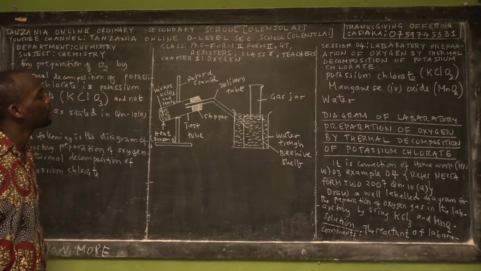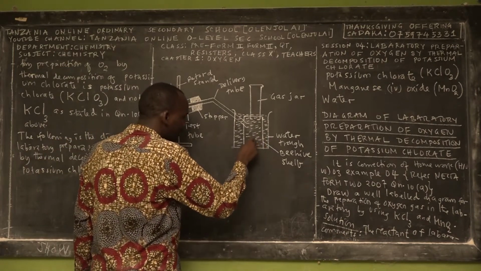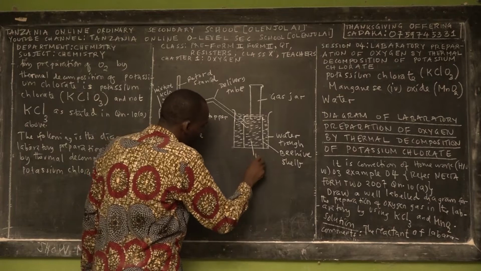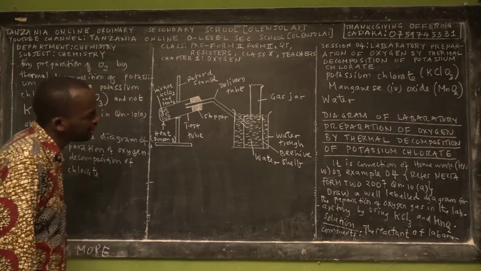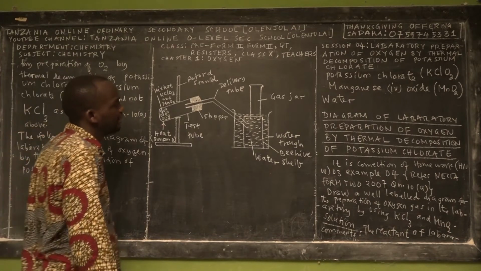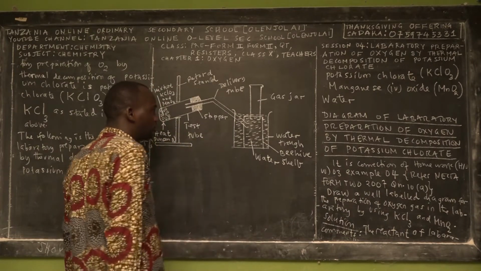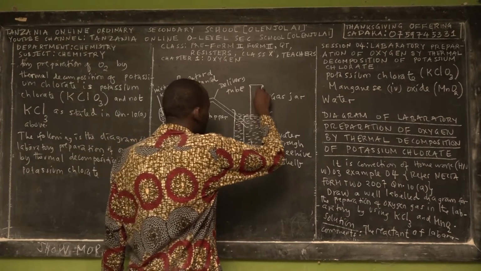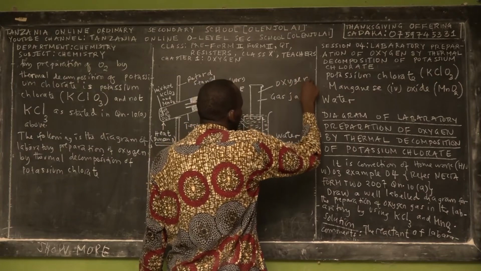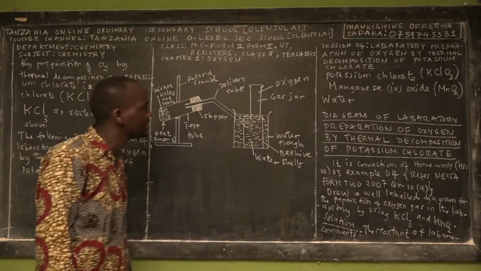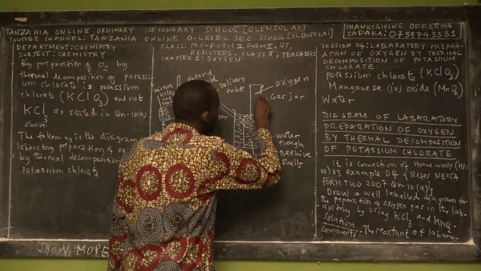And then what are the products? The first product is water. We have water here, but we are also going to have additional water from this chemical reaction. So that's the third material, water. The second product is what? Oxygen gas. The function of the gas jar is to collect oxygen. So the oxygen gas will be collected in this gas jar. So this is the oxygen inside of it.